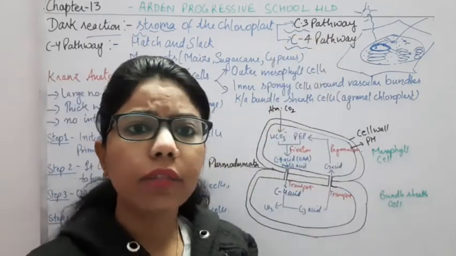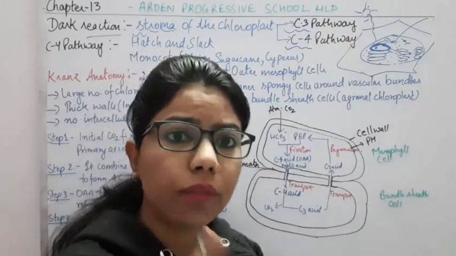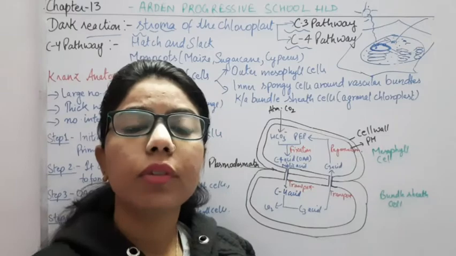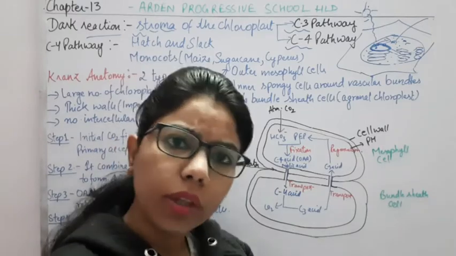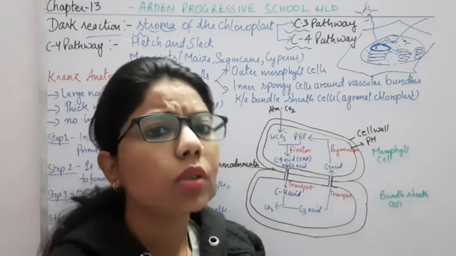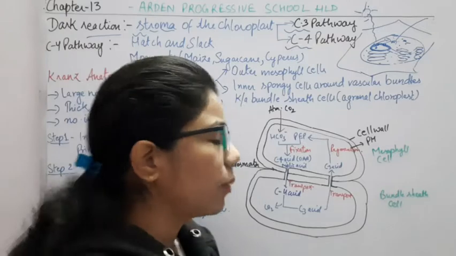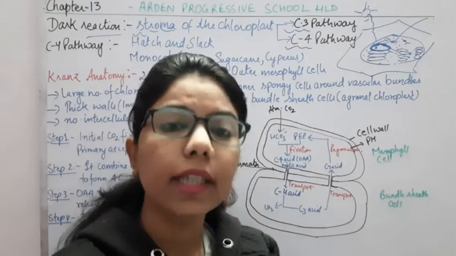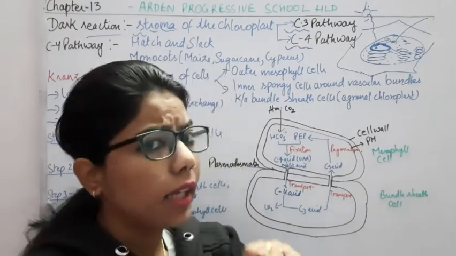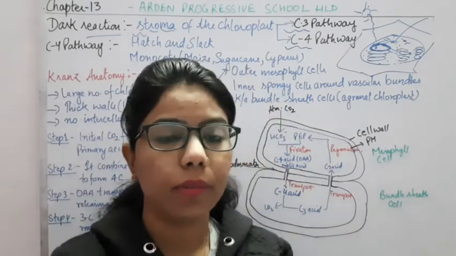Okay, the name itself indicates that if I am talking about C4, it means that the first stable product which will form in this pathway will be carbon 4, or we can say a 4-carbon compound. So here the 4-carbon compound is what? It is oxaloacetic acid. Okay, the rest of the things which follow in the C3 cycle will be the same.